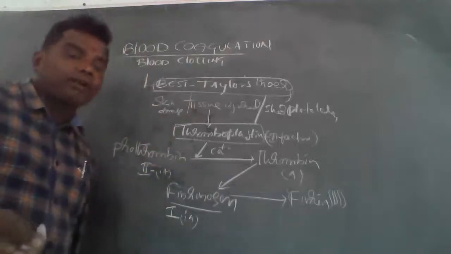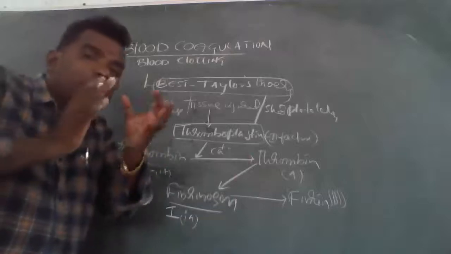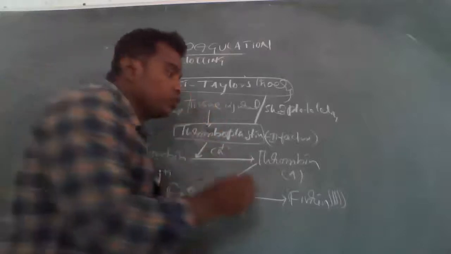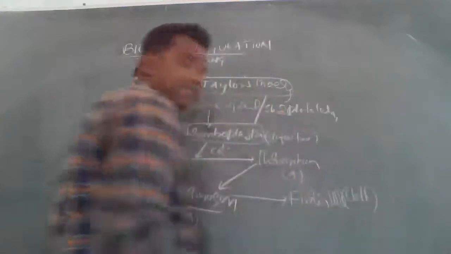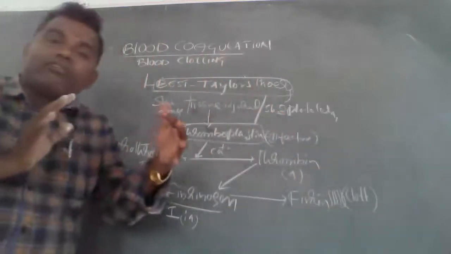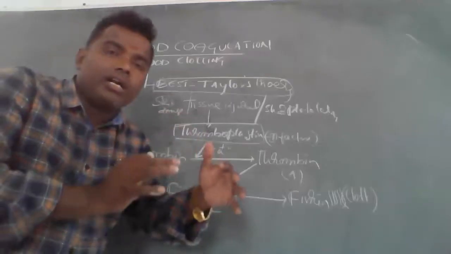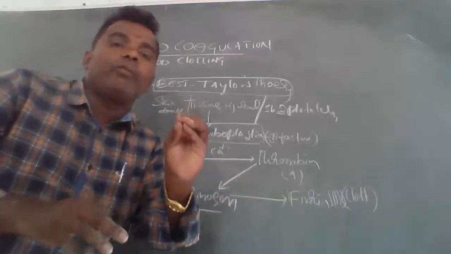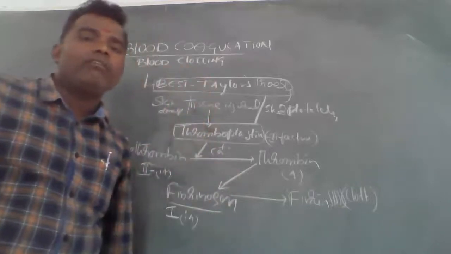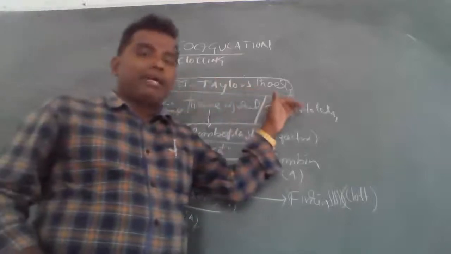The group of fibrin threads is called a clot. That clot is sealed by the influence of this mechanism and forms a plug. So this is called Weston-Tyler's theory mechanism.